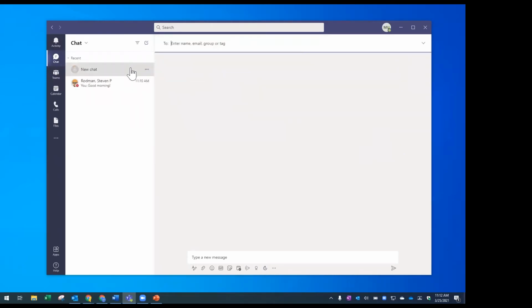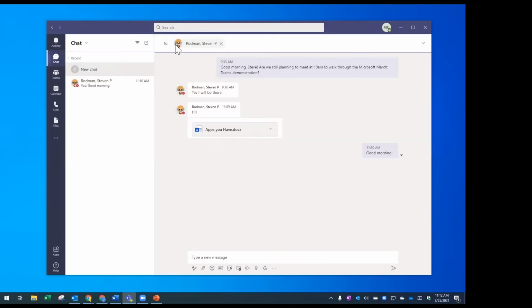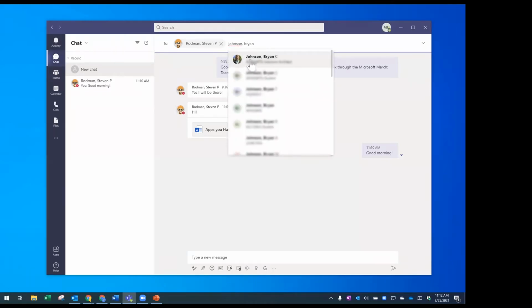But okay, so beyond chat, so this is a one-on-one chat, but additionally, you can have multiple people in a chat. So I'm going to start a new chat window because I actually want to communicate with Steve. And remember, I'm using a demonstration account, so I'm going to use myself as the other example. So I'm going to search for myself by entering my last name, comma, first name. You'll see it searches and it finds me here. It has my picture here, so you can be confident it's me. It has my title there, so you know it's me.